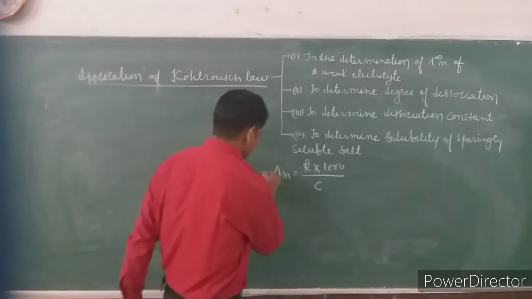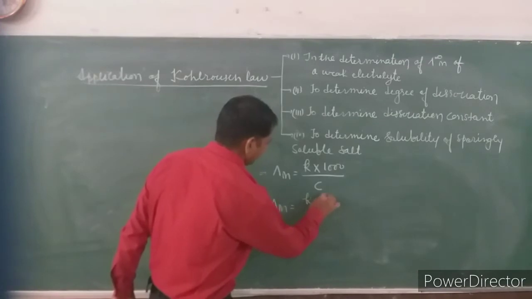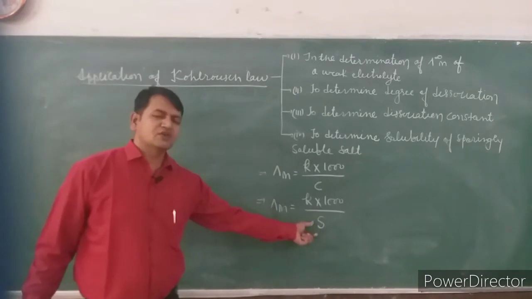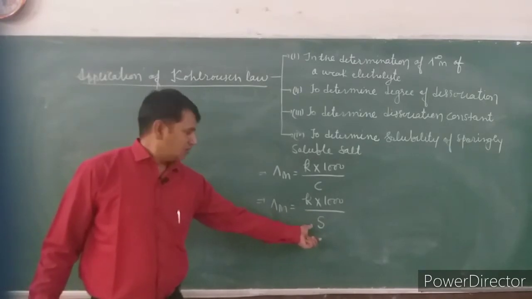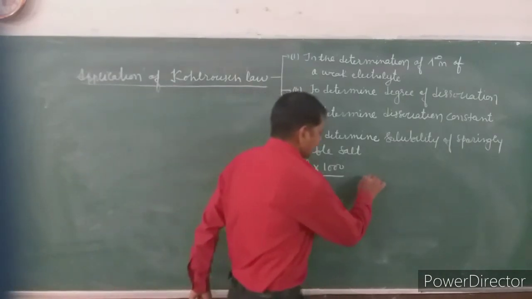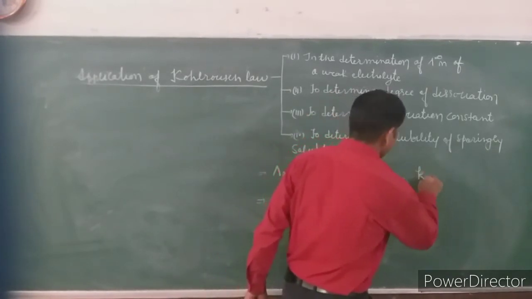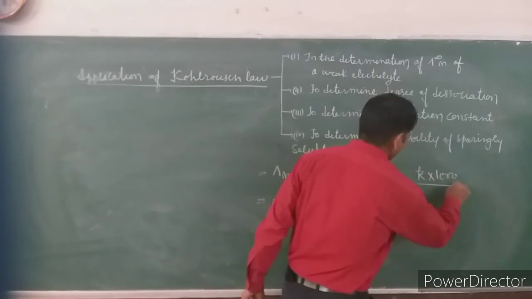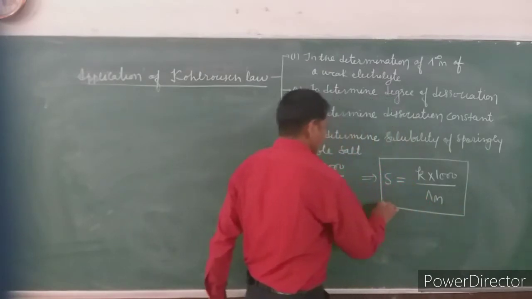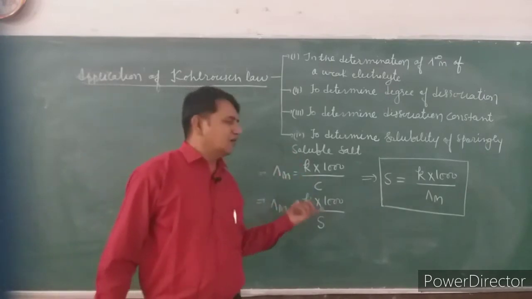So we can write lambda m is equal to kappa into 1000 upon solubility S. Don't be confused, this is not Siemens, this is the solubility symbol. So again, the formula of solubility for a sparingly soluble salt will be kappa into 1000 upon lambda m. So with the help of Kohlrausch law, we can determine the solubility of a sparingly soluble salt.